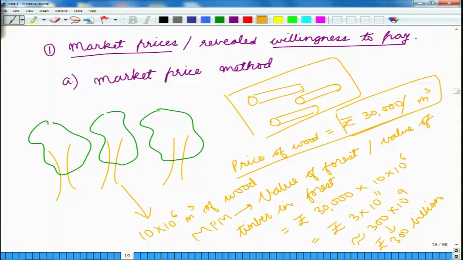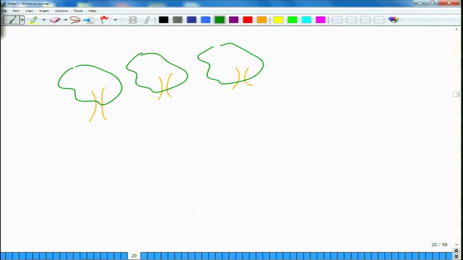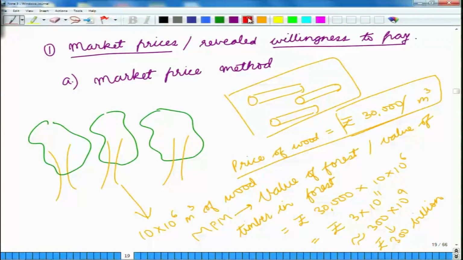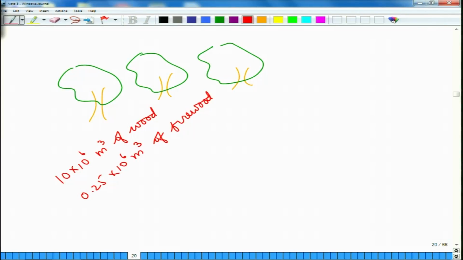the forest. We could also use something else. So, for instance, we have this forest, and when we performed all these timber operations, apart from getting this value of 10 million cubic meters of wood, I also get as a residual amount say 0.25 million cubic meters of firewood, which comprises the small branches or the dried out portions of the tree.